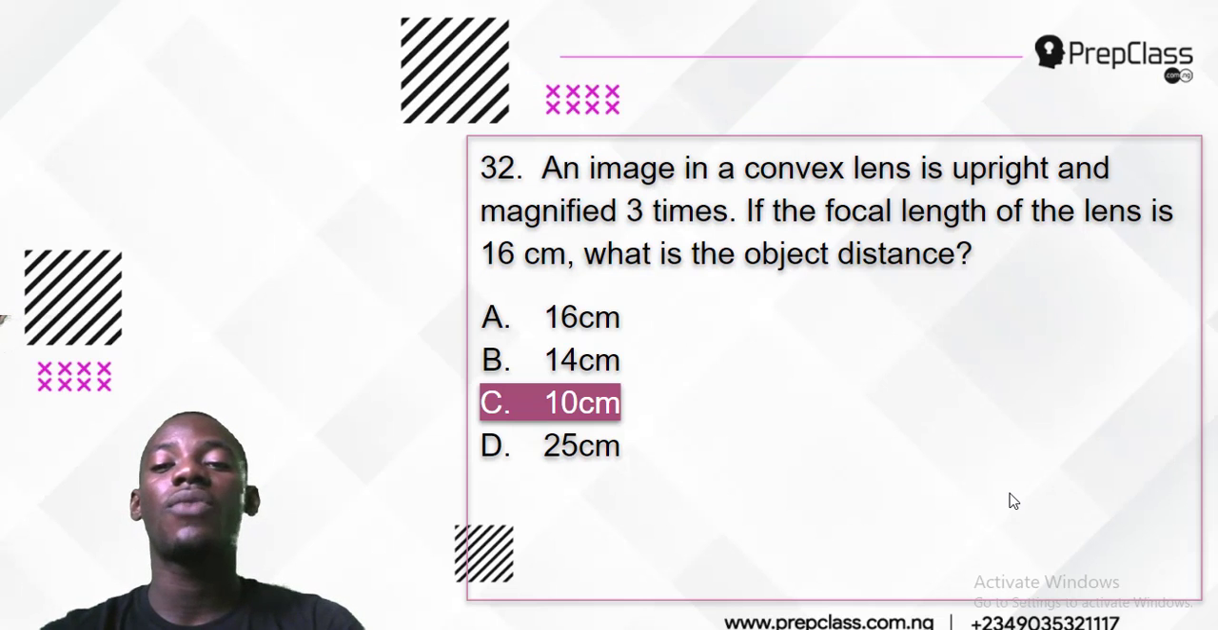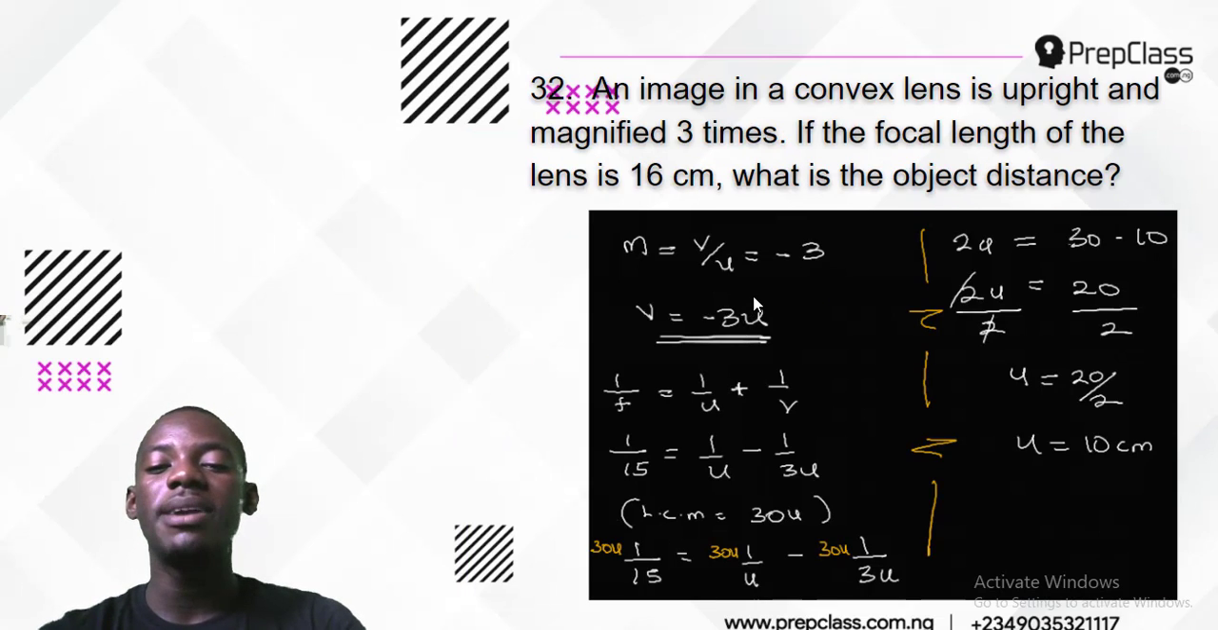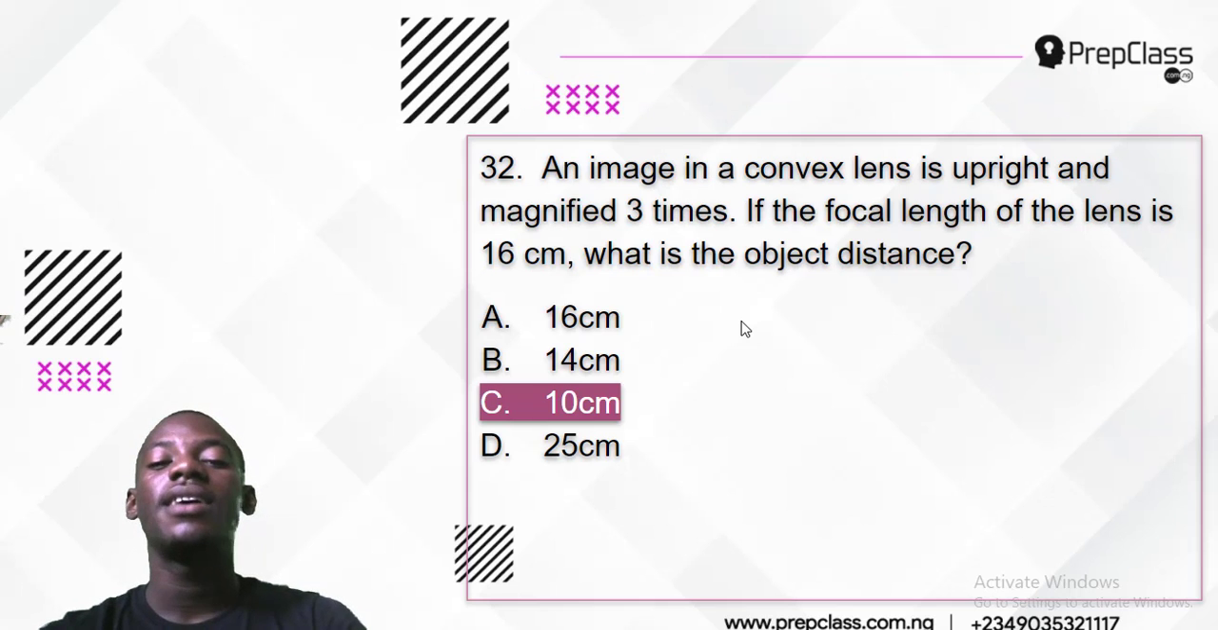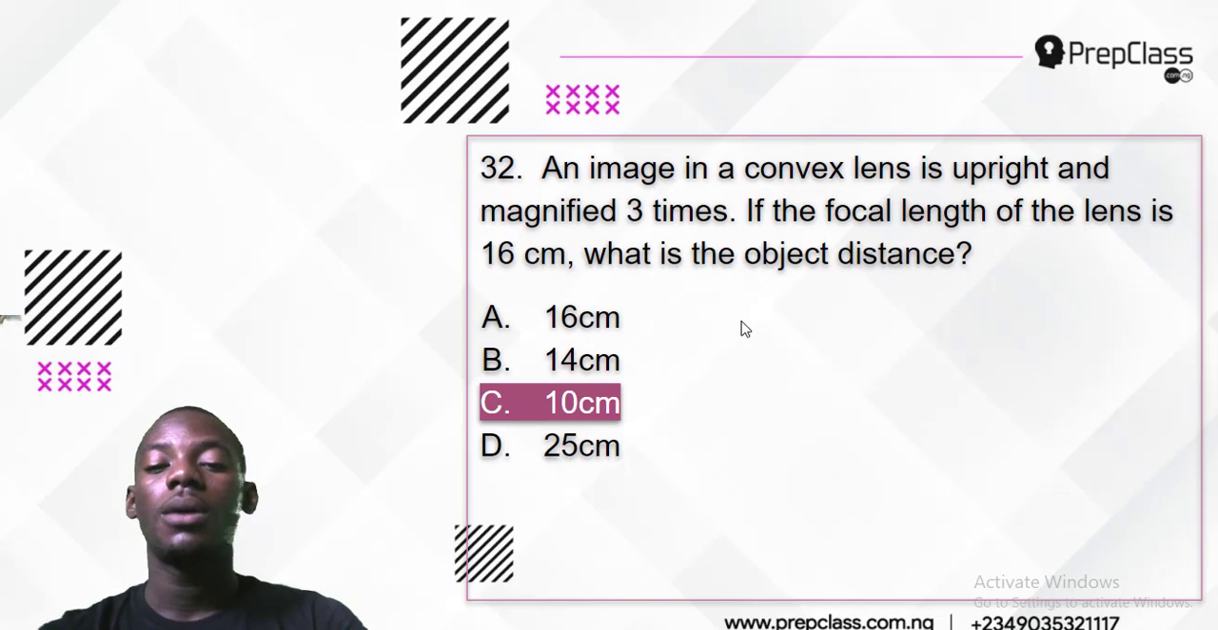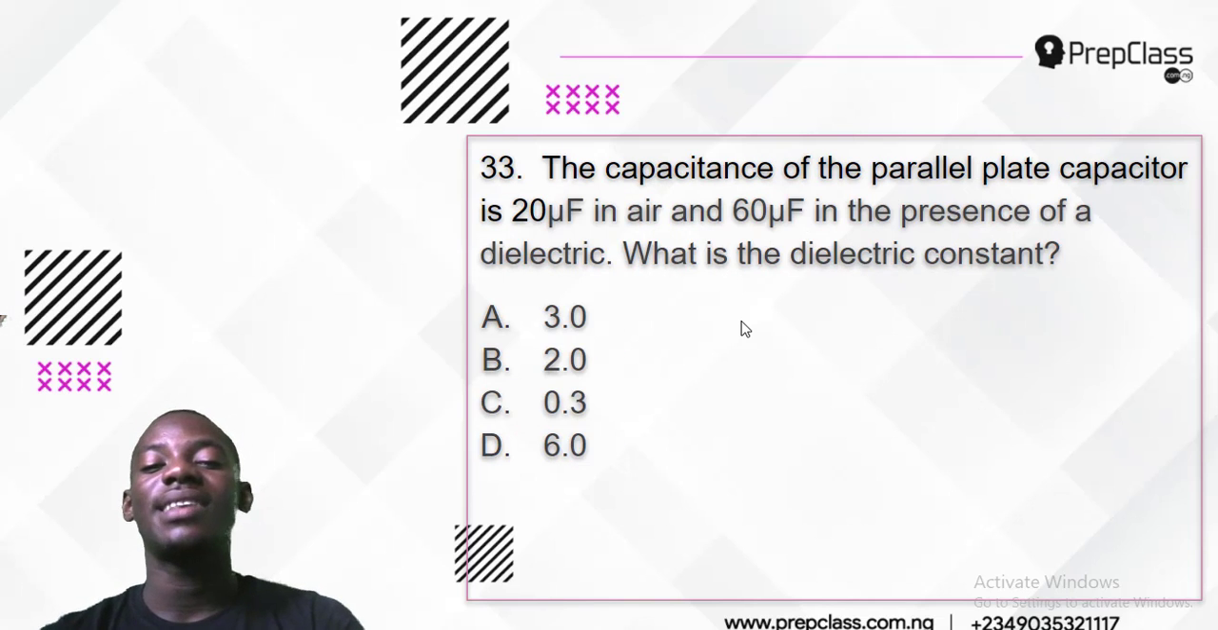And that is the answer. The answer to that question for the object distance is 10 centimeter. Of course, you know that the image distance is negative, so the image distance will have been minus 3U, and that will become minus 30, because U is 10. 10 times 3 is 30. So the image distance is minus 30, and the object distance is simply 10 centimeter, and that is the way to solve it.